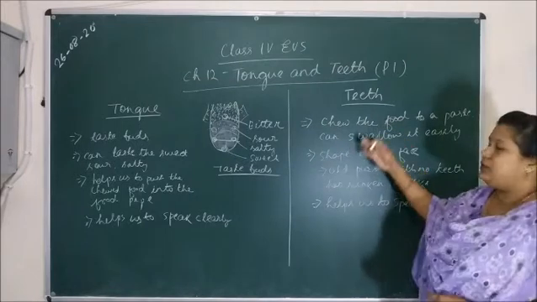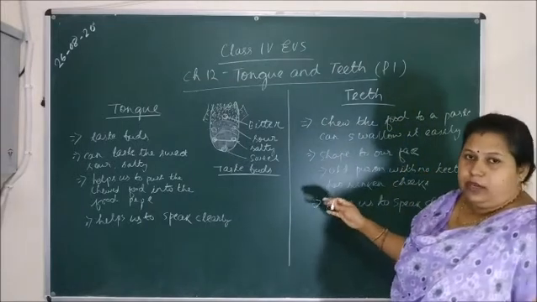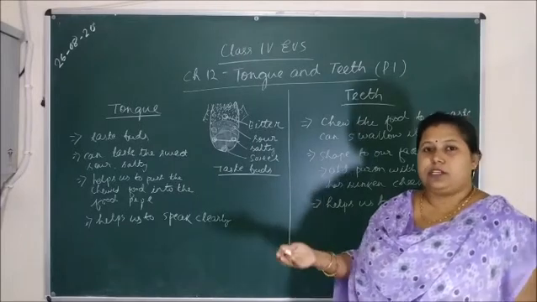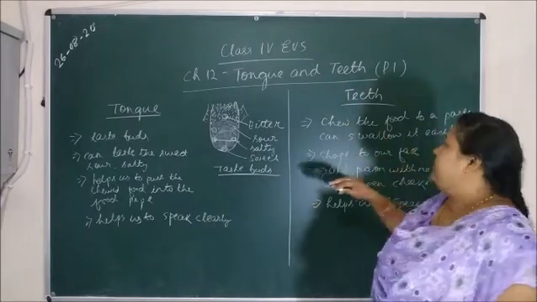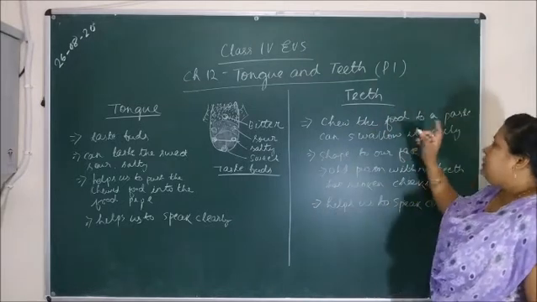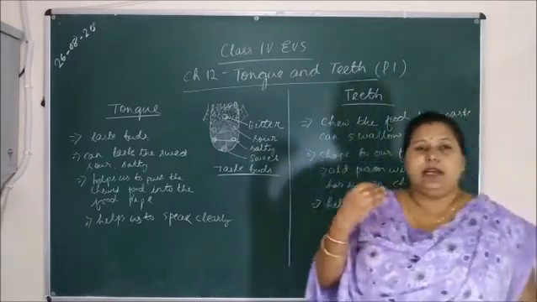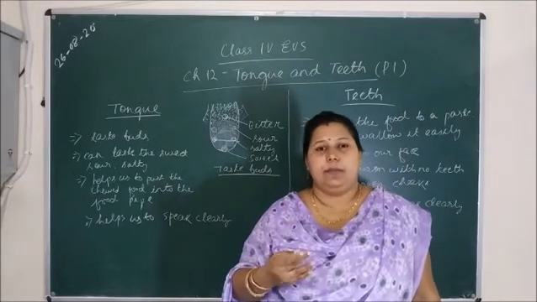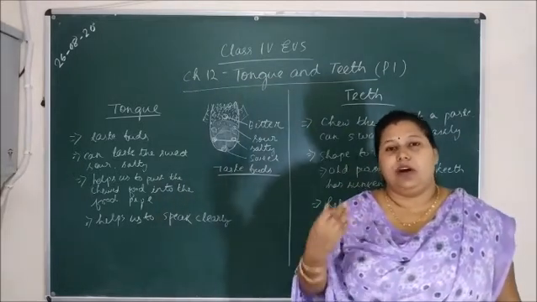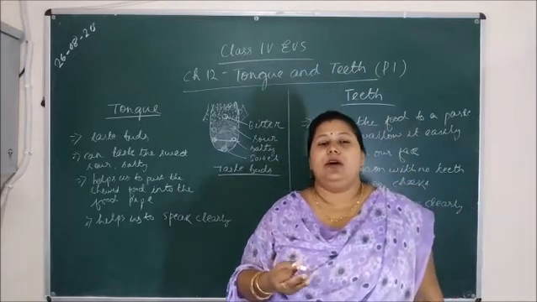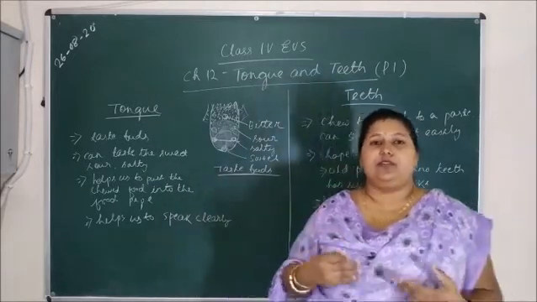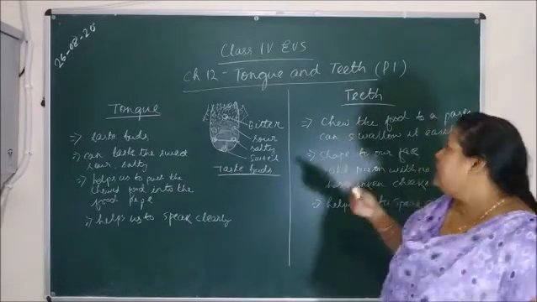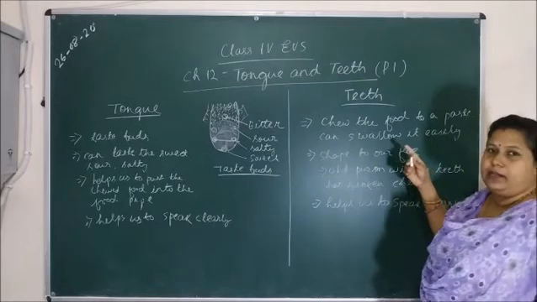I am just saying what the role of the teeth is here, but I am not going into the detail of the teeth. Tomorrow we will discuss the details. First point, you can know that there are so many kinds of teeth. Some teeth are very sharp, some are very wide and some are pointed. We can also feel it through our tongue or our finger. The teeth have different kinds of shapes.